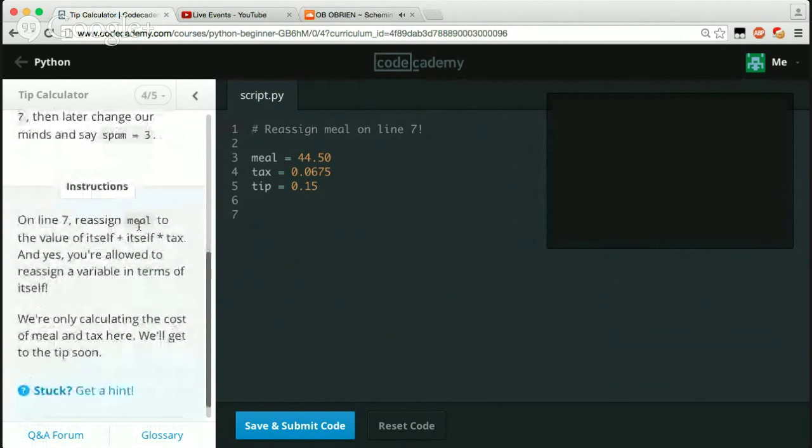On line 7, reassign meal to the value of itself plus itself times the tax. And yes, you're allowed to reassign a variable in terms of itself. We're only calculating the cost of a meal and tax here. We'll get to the tip soon.